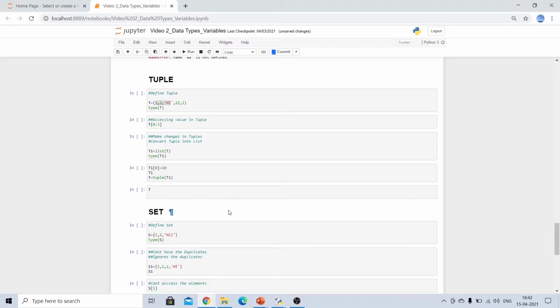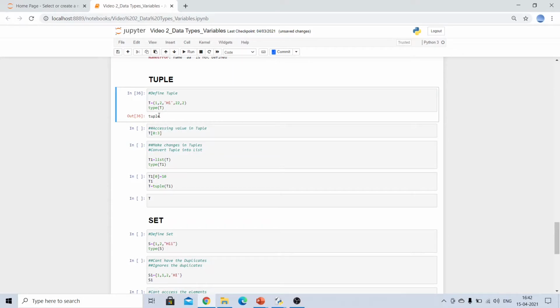In order to define a tuple, we make use of parentheses. Inside the parentheses, whatever values we have separated by commas will be considered as your tuple. In this case I have tuple t with values 1, 2, 'high', 22 and 2. You can see all of them are separated by commas, and a tuple allows you to have duplicates as well as any data types. There are no restrictions in using a particular data type. Now if I check the type of my variable t, you will find that it is a tuple.